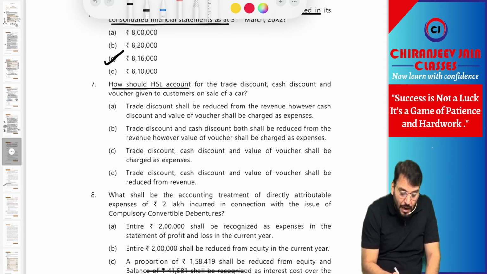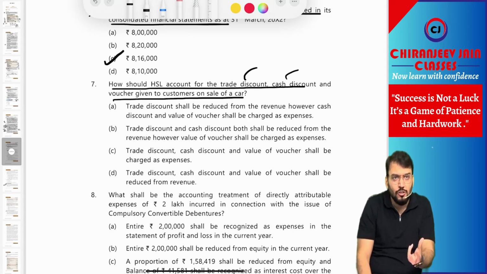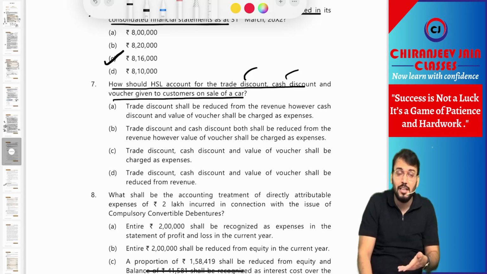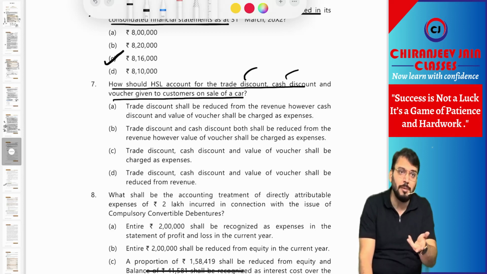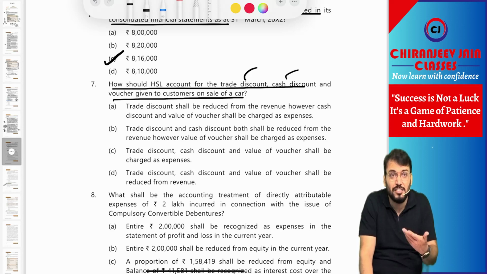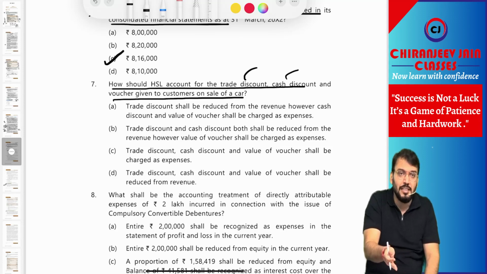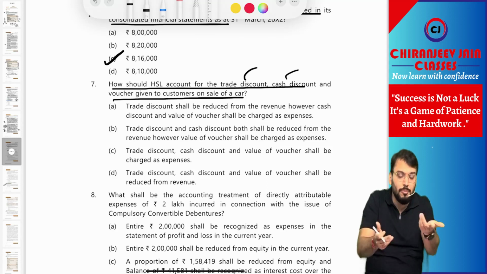How should HSL account for trade discount, cash discount and voucher given to the customer on sale of the car? So trade discount and cash discount will be deducted from the transaction price. To find out the transaction price, we should always deduct trade discount and cash discount. Now the cash discount will be given only when it is paid immediately. So if paid immediately, that will be deducted. If not paid immediately, we need to wait for the actual settlement, which means it will be estimated and considered as variable consideration. But they have said that if paid immediately, cash discount will be given. So if it is paid immediately, cash discount will always be deducted.